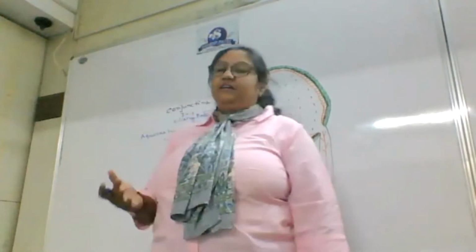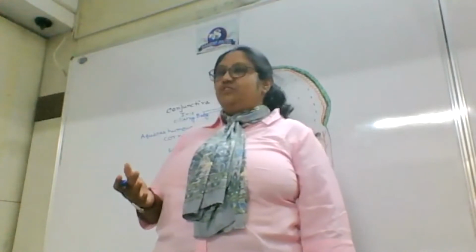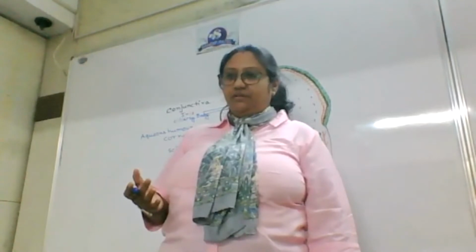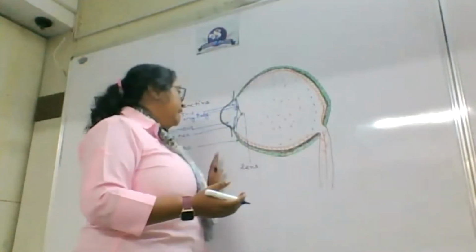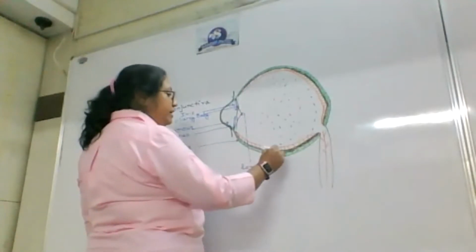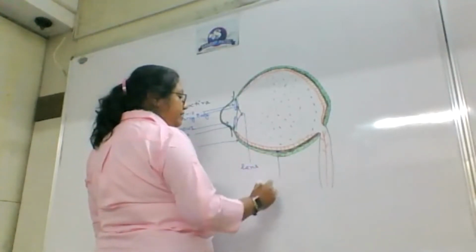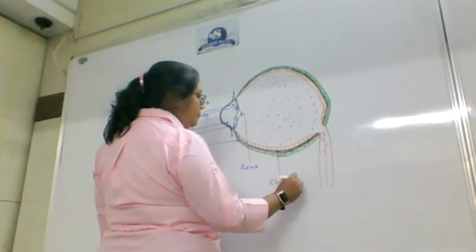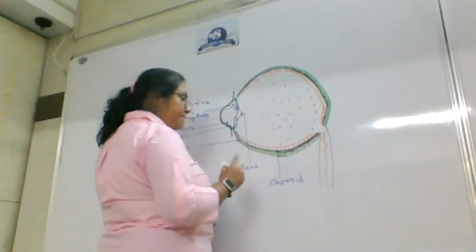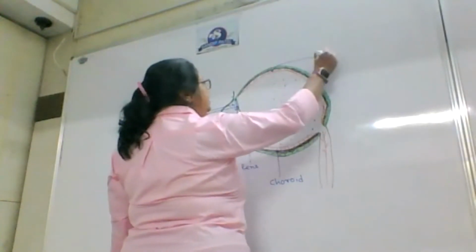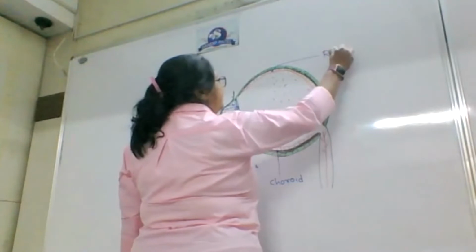You will be astonished to know that this lens is not made up of glass. It is made up of protein. So, the lens inside the eye, if you see, can you see this black colored layer? This is known as choroid. And then this red colored layer is known as retina.